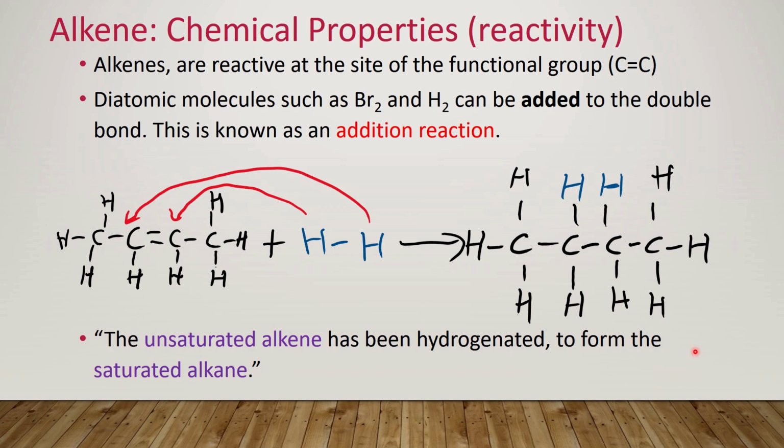Some terminology here is that we have an unsaturated alkene, because there is not the most possible amount of hydrogen on the alkene structure. But once the alkene has reacted with hydrogen, the word for that is hydrogenated, it forms a saturated alkane because it is saturated with hydrogen. It has the most possible hydrogen in its structure.